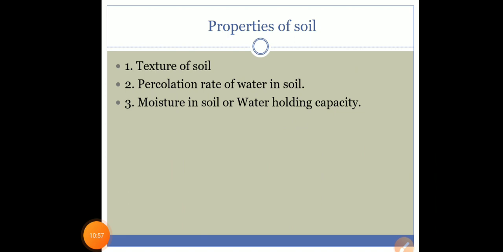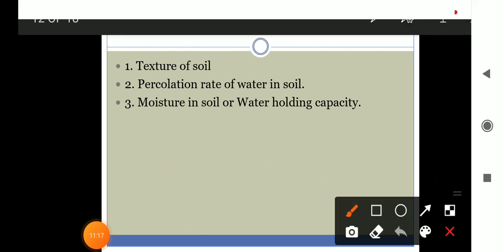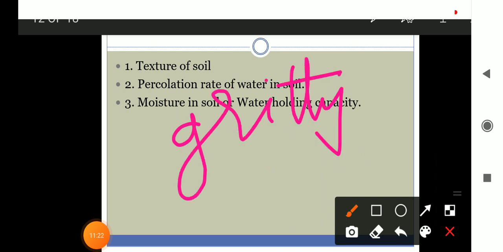Then there are mainly three properties. The first is texture of the soil. If we see the texture, then soil is mainly of three types. One may be gritty texture, right? Now see the spelling, gritty. It means if you touch the soil, then you feel the particles, grittiness. If it is gritty soil, then it will be sand. It means particles are too large.